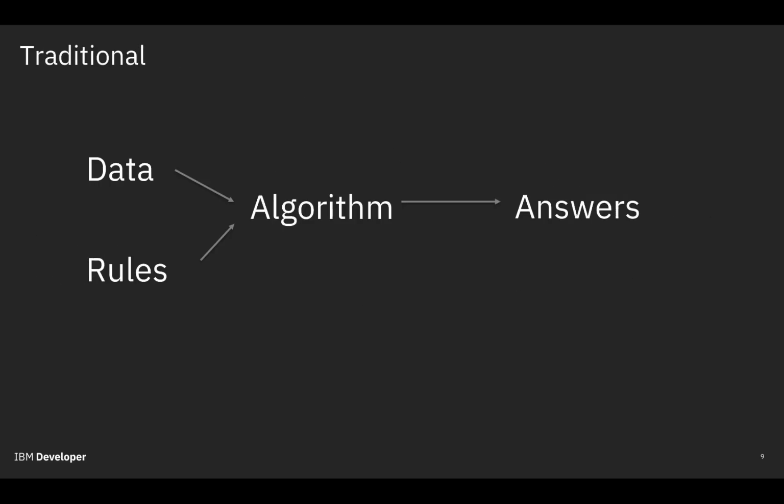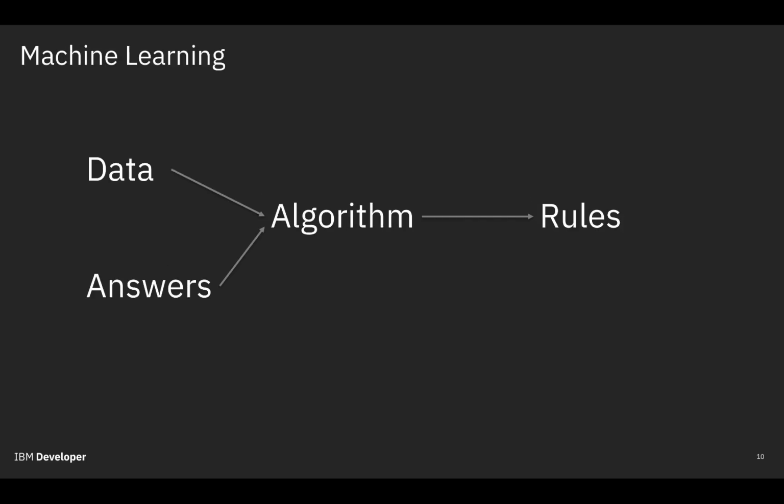Well, an algorithm is a mathematical technique. So with traditional programming and algorithms, we take data and rules and use these to develop an algorithm that will give us answers. So in the previous example, if we were using a traditional algorithm, we would take the data and use this data to create an algorithm that would determine whether the crop needed to be watered or not. This algorithm, for example, could be saying something like, if the temperature is higher than 70 degrees and 2 hours have passed, then you need to water the field. Essentially, it will be an if-then-else statement. When you submit inputs, we will get answers based on what the algorithm we determined is. The thing is, the algorithm will not be changing.